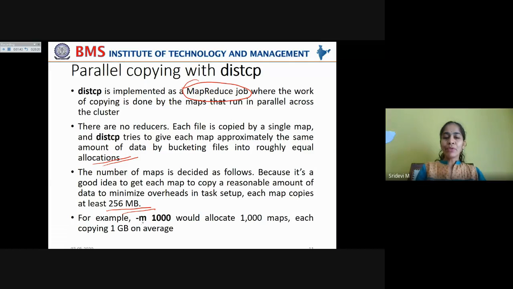Now, for example, if you want to allocate 1000 maps to perform the copy operation, you can use -m 1000. This would allocate 1000 maps, each copying 1 GB on average. So the amount of data copied can be more, but at minimum it ensures that each map copies at least 256 MB so that the task of copying the data is equally distributed across the map jobs.